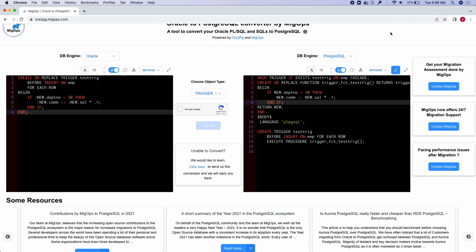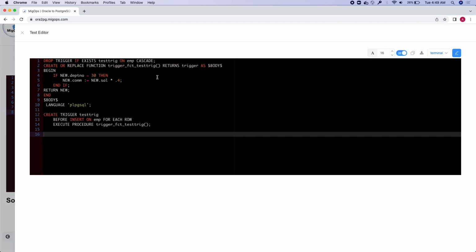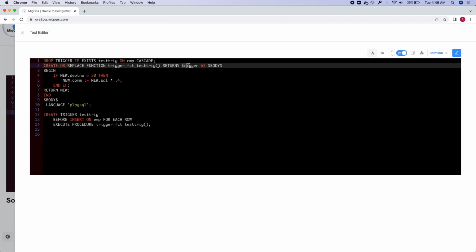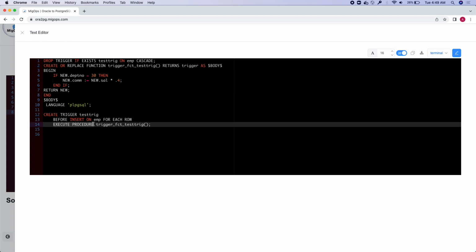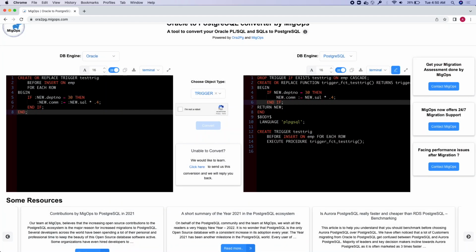In Postgres, a data change trigger is declared as a function with no arguments but a return type of trigger. A trigger on a table would execute this function. By the way, execute procedure or function has got the same meaning. So when certain operations are performed on this table, the trigger would execute this function. There is a slight change in the trigger creation approach while switching from Oracle to Postgres. But the good news is that it is handled automatically by this tool.